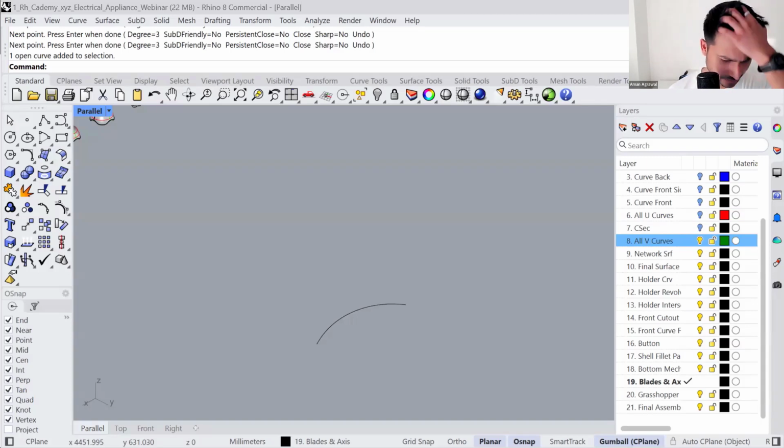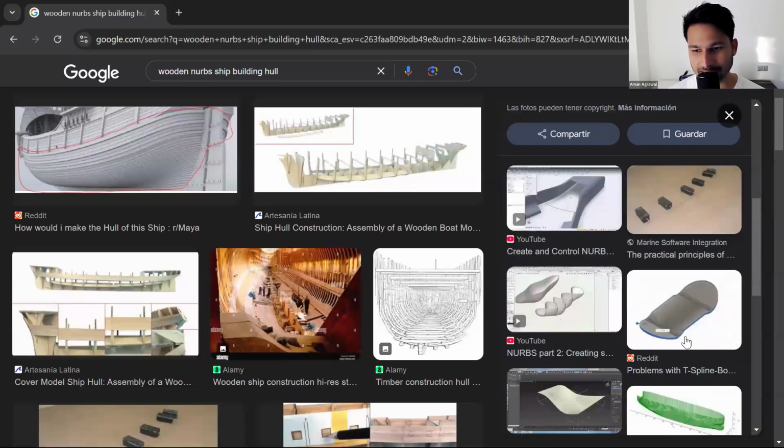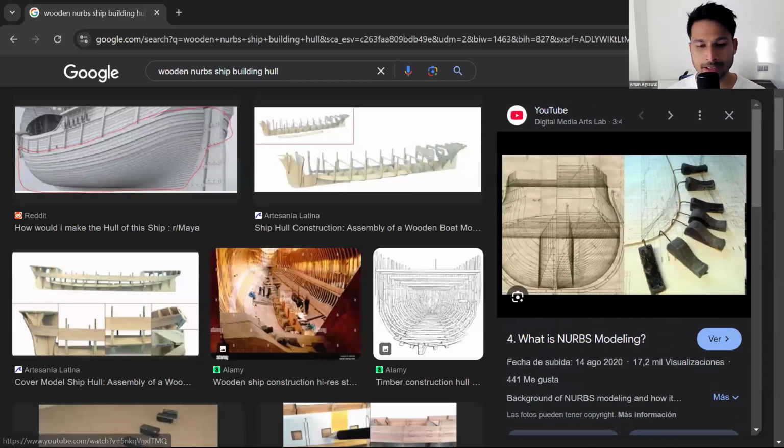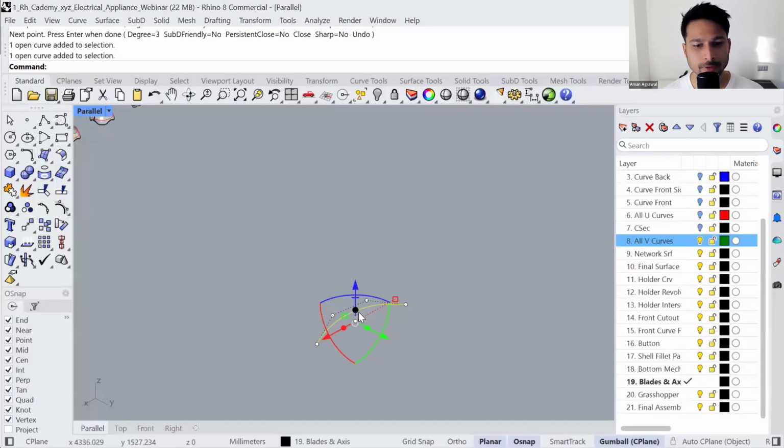Let's see if I can find it now. Yeah, here I have it. So you can think of these spans literally like these wooden sticks. Whatever the degree plus 1, that's a single wooden stick.